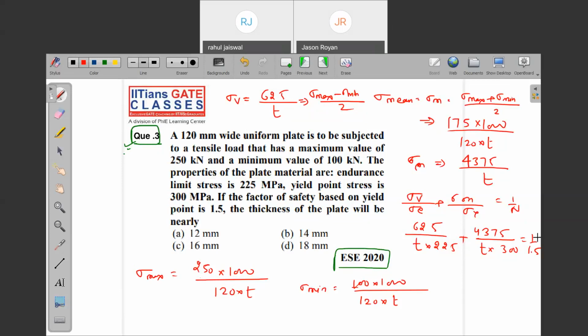Check all the calculation. 4375 by 3T, right? Here also it will be 3T. Check what you are getting.